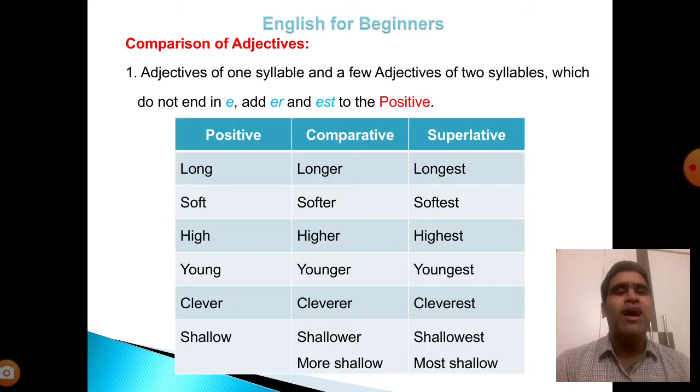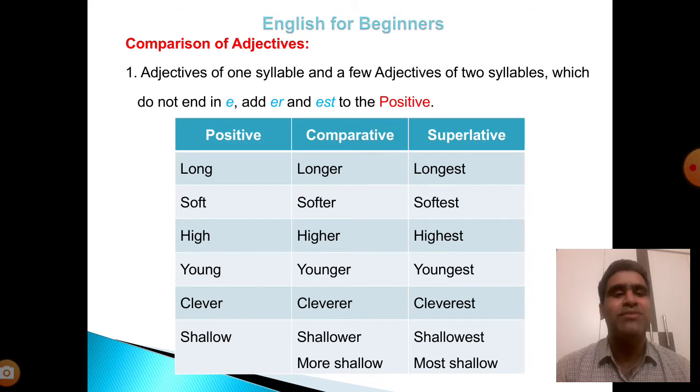Number 1. Adjectives of one syllable and a few adjectives of two syllables which do not end in e add er and est to the positive. Example: long, longer, longest; soft, softer, softest; high, higher, highest; young, younger, youngest; clever, cleverer, cleverest; shallow, shallower, shallowest; more shallow, most shallow.